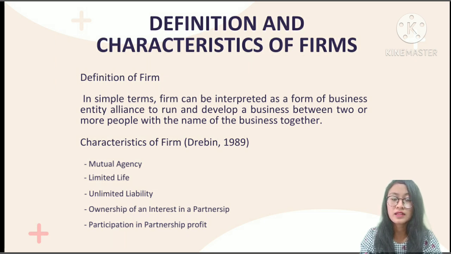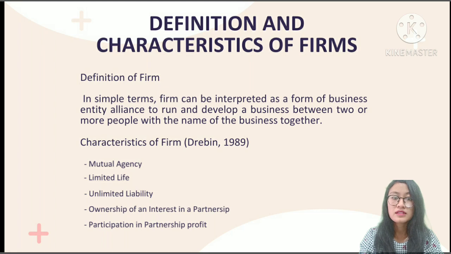Third is unlimited liability. The responsibility of its partner is not only limited to the amount of capital they have deposited. It means that if the firm's assets are not sufficient to cover its debts, the partner's personal assets will also become collateral in the repayment of the firm's debts until everything is finished.